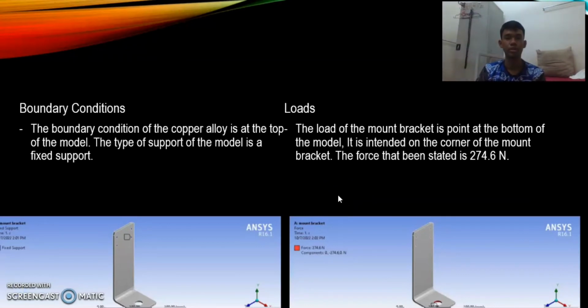Next, for the boundary conditions. The boundary condition of the copper alloy is applied at the top of the model as shown in the figure. The load of the mounting bracket is applied at the bottom of the model at the hole. The force that has been given is 274.6 Newton.